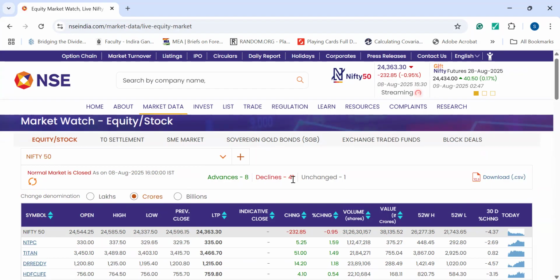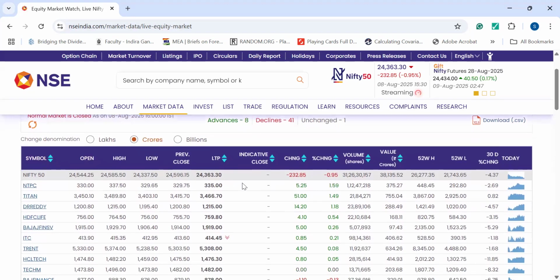So 41 companies have decreased, one company has not changed, and 8 companies have increased in the last few sessions. So if you add, 41 plus 1 is 42, and 8 companies, that is 50 companies. So this is nothing but the top 50 companies of the Nifty that they have mentioned here.